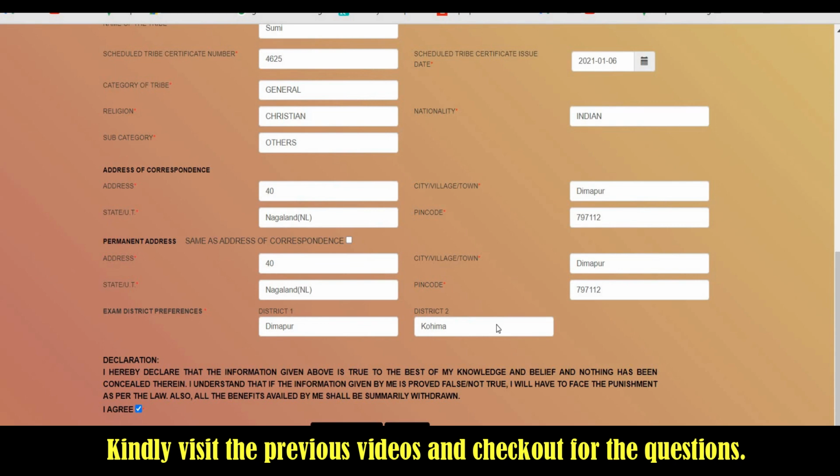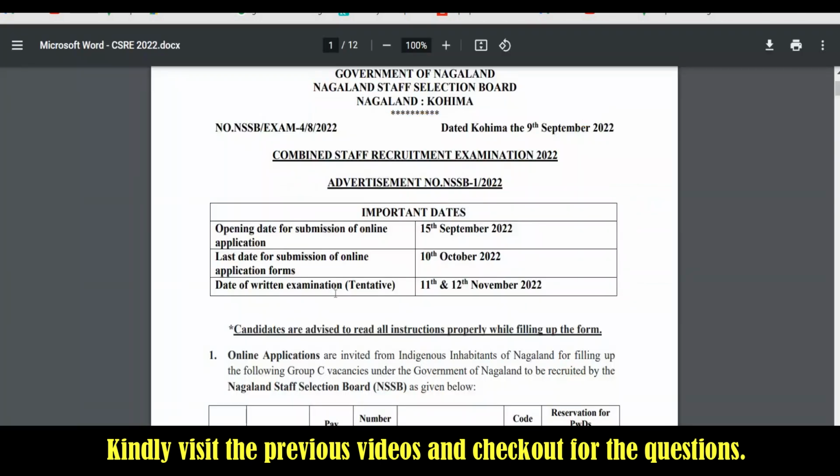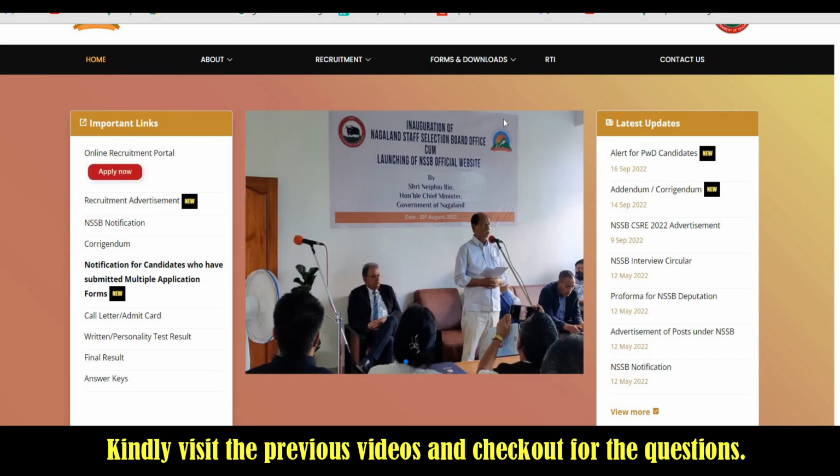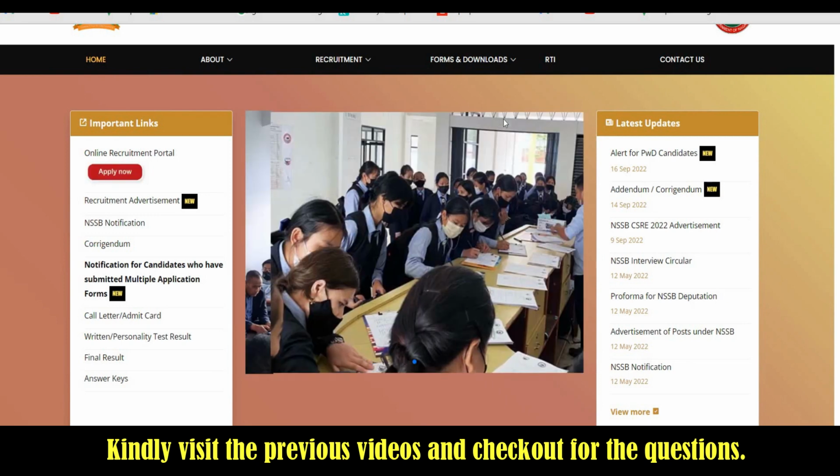The next question was, can we apply for more than one post? If you are applying for more than one post, then you can do that. Is the exam date fixed? They have already given the written examination date, which is tentative, so they may conduct or they may postpone the exam dates. There was another question: I don't have an account, so how can I pay? If you do not have an account, then you can pay through your friend's account. In that case, the billing address will be your friend's account billing address.